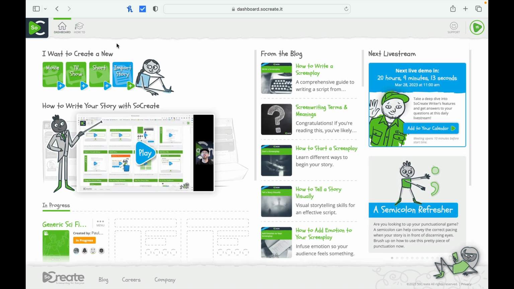The next thing we're going to do is create something new. And so this is, again, real easy to see. Another nice thing too on the dashboard is they tell you how to write your story with SoCreate. So you can have this as well. You can actually see a previous story that I've tried, and I had that in my last video about SoCreate, which is just sort of a dive into my impressions of trying the software out for the first time. So let's try and create a new movie, and we'll take a step-by-step way of showing you how to do this. So let's just click on movie.